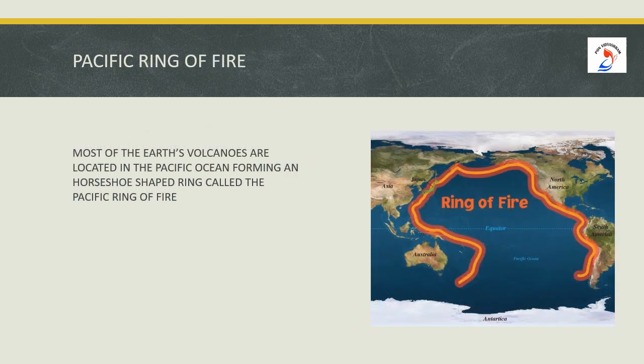What do you see in the picture, children? It's the Ring of Fire. What is it? It's the Pacific Ring of Fire. Most of the Earth's volcanoes are located in the Pacific Ocean, forming a horseshoe-shaped ring called the Pacific Ring of Fire.